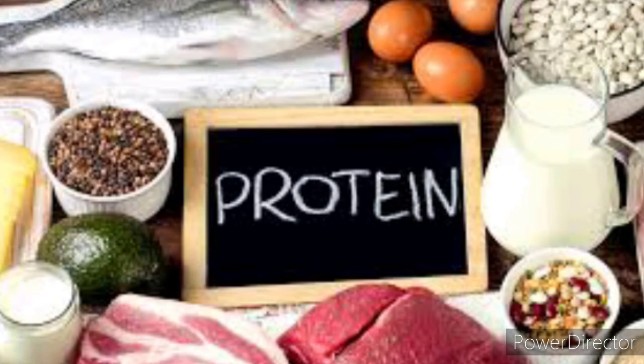Proteins are the source of amino acids, which are required for the growth and repair of body cells. The calorific value and physiological fuel value of 1 gram of protein are 5.65 kilocalories and 4 kilocalories respectively. According to the ICMR, so what is ICMR? Indian Council of Medical Research, along with the World Health Organization, the daily requirement of protein for an average Indian is 1 gram per 1 kilogram body weight.